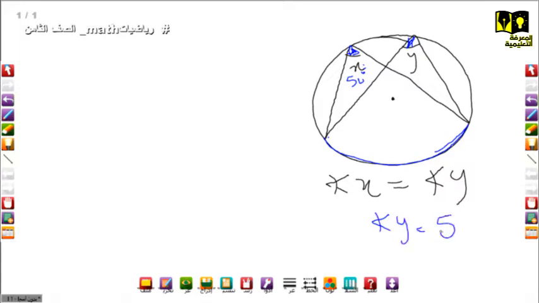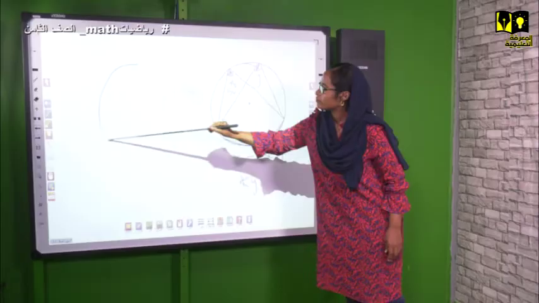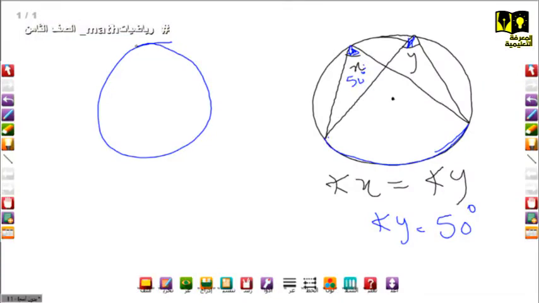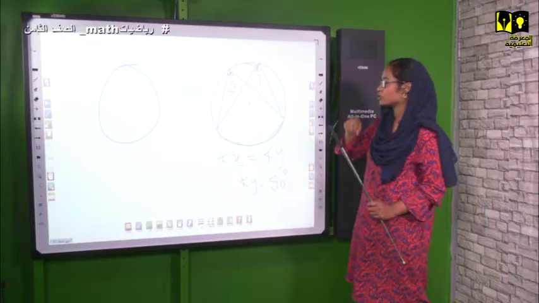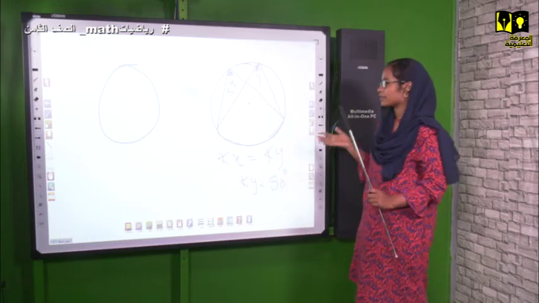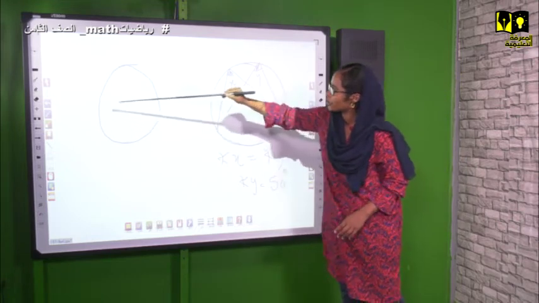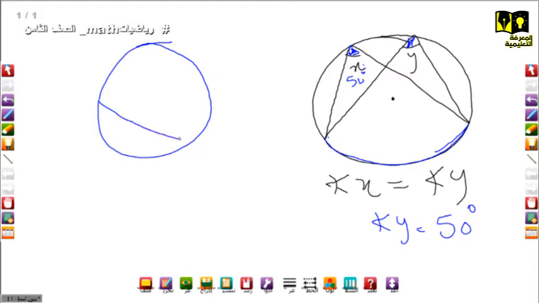So if this angle X equals, for example, 50 degrees, so angle Y equals 50 degrees. Okay? Then I think we move to another rule because this is so simple. I can just give you another example on the other side. My circle is not good because I use my hand. You should use a compass to draw a circle. In the exam, you are going to find the circle drawn for you.